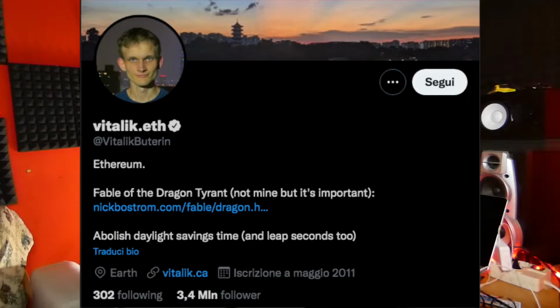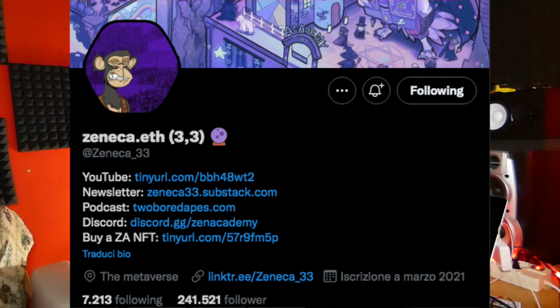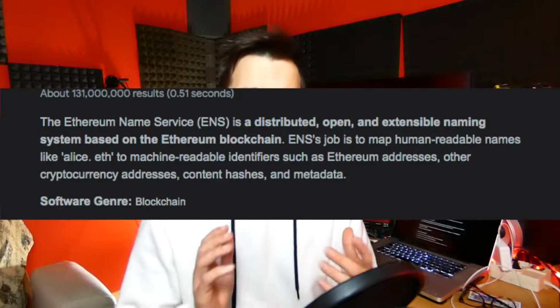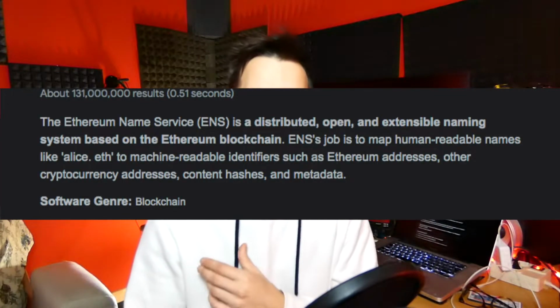Recently there are a lot of examples of ENS domains. For example, Vitalik Buterin, and for example Zenek, who is an important influencer in the NFT space. And what is ENS and what does it do? ENS stands for Ethereum Name Service.